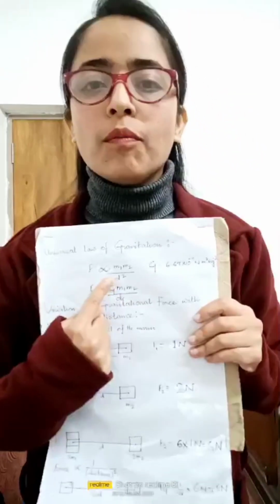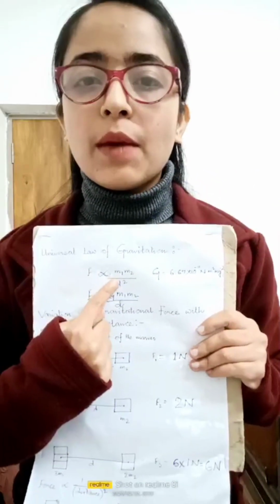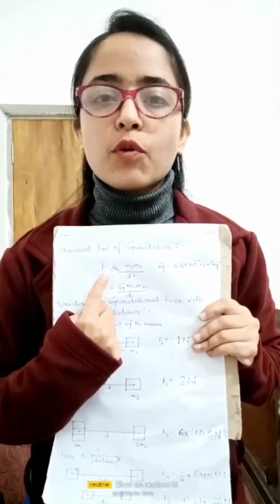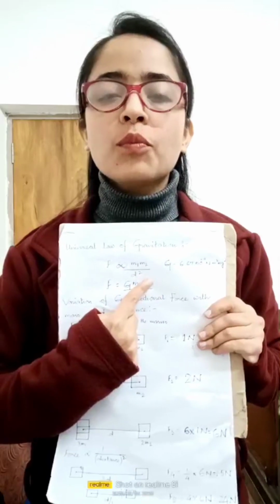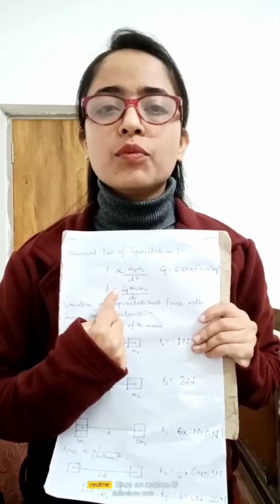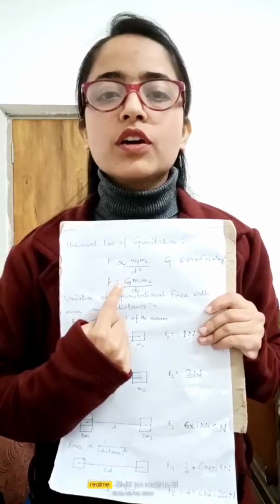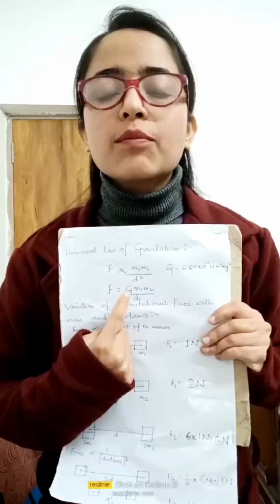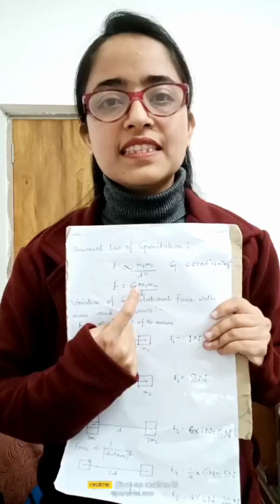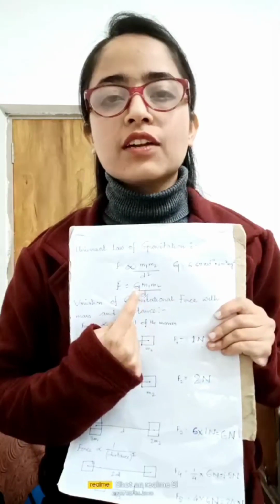So if we sum this up, we get that F is proportional to m1 and m2, and F is proportional to 1 by r square. So F is proportional to m1 m2 by r square. Now whenever we want to remove this proportionality sign, we must put in a proportionality constant, and here this proportionality constant is termed G, which is known as the universal constant of gravitation.